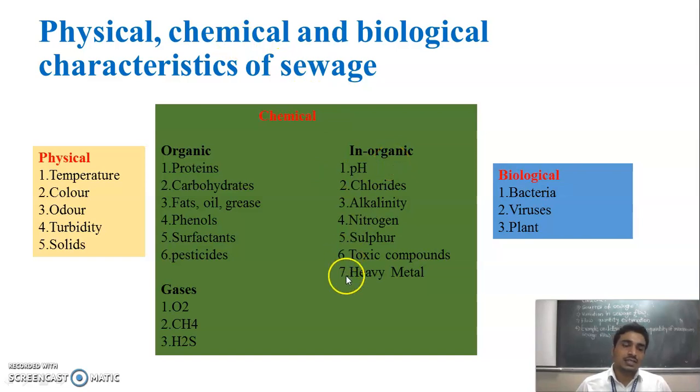And the gases are oxygen, methane, hydrogen sulfide. Then the biological characteristics of the wastewater: bacteria, viruses, plants. So see student, these are the various characteristics of the wastewater.